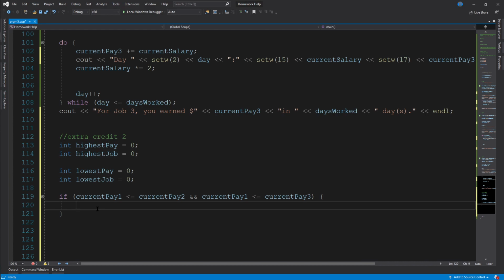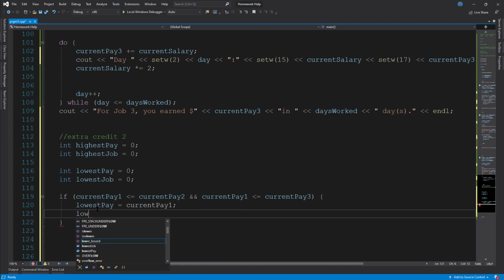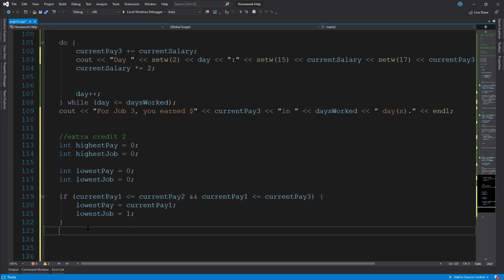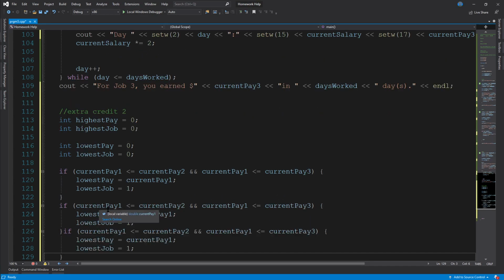We'll do, let's see, these are less than, so lowest pay equals current pay 1, and lowest job equals 1 for job 1. Right? And then the rest of it is, again, just copy pasting and changing a few things around. So go ahead and do that for the next 2 jobs.